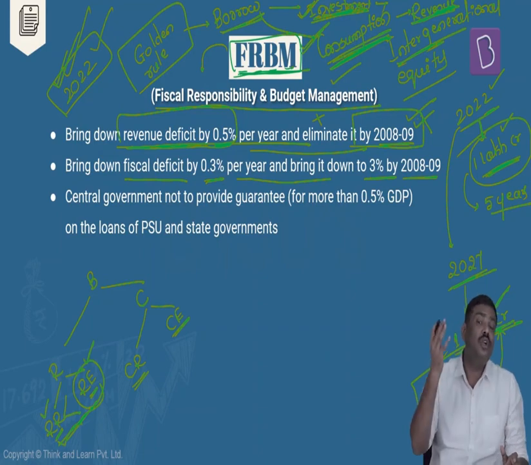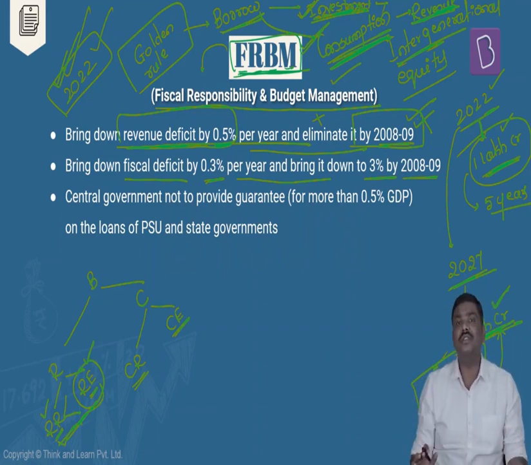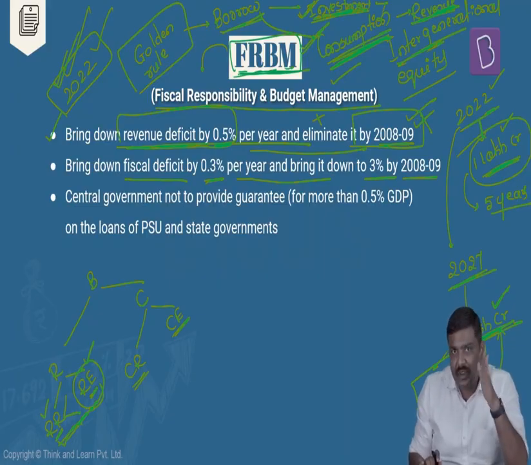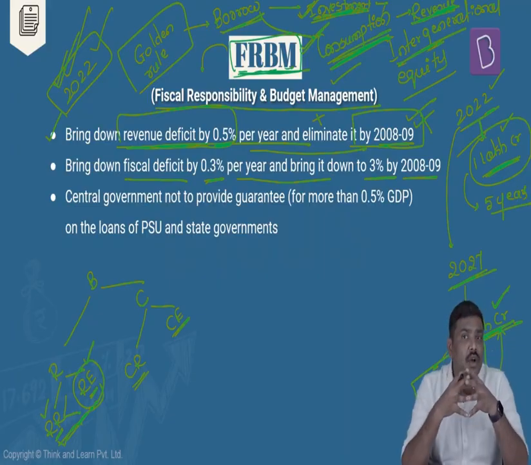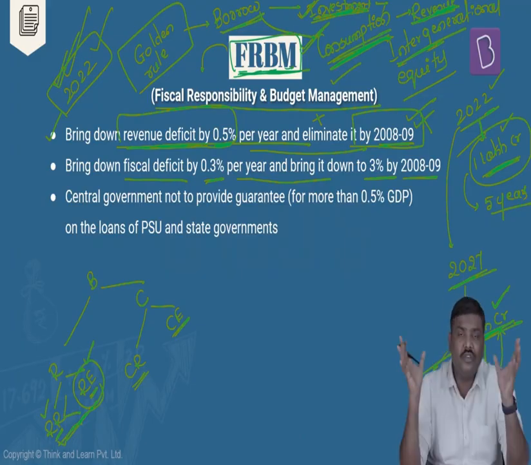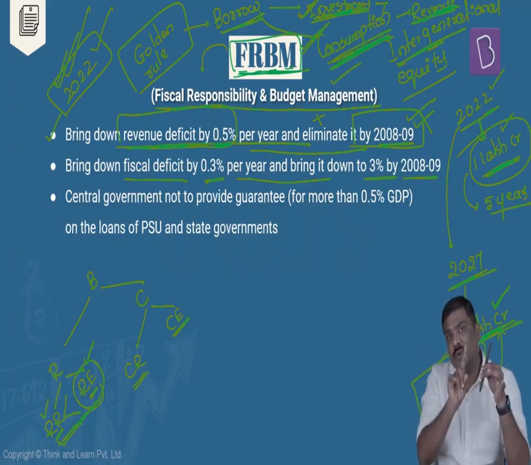Now some of you might be saying, sir, you're talking about 2008 and 9. I'm in 2022, I'm in 2023. What is the relevance of this? Please understand this. Initially, when we implemented these norms from 2003, we were able to manage or control these deficits. But back in 2007, 8 and 9, there was a crisis in the overall global economy, which is famously referred to as the global financial crisis. And the Indian economy, as a result of this crisis, was affected.